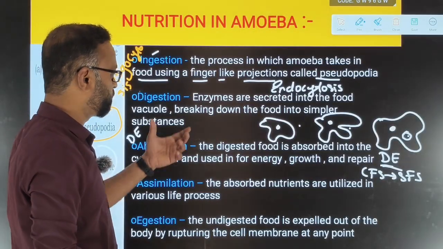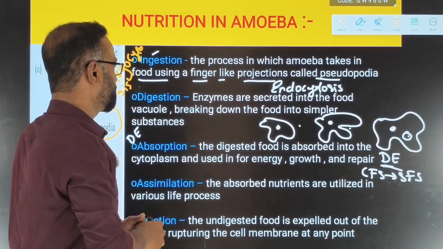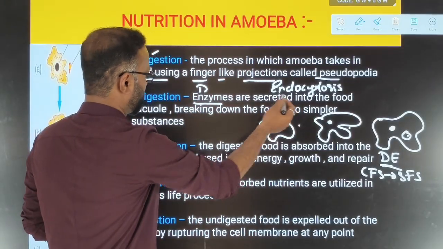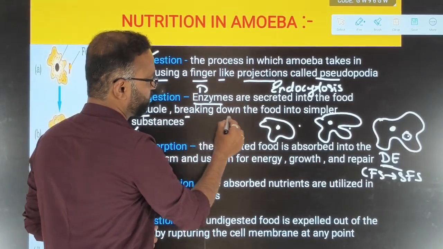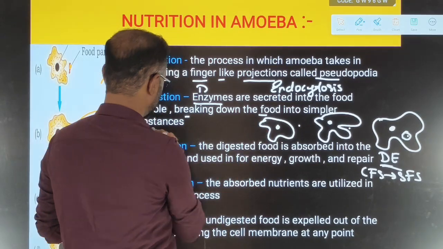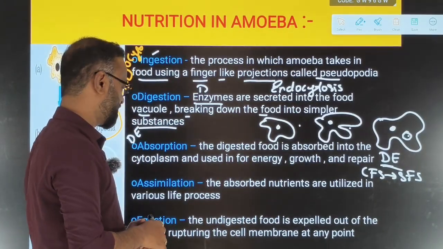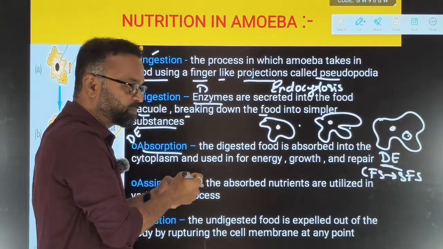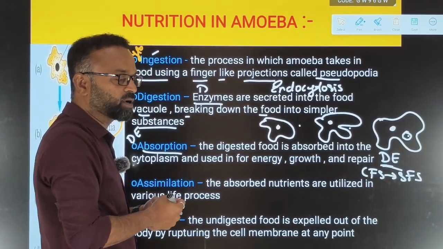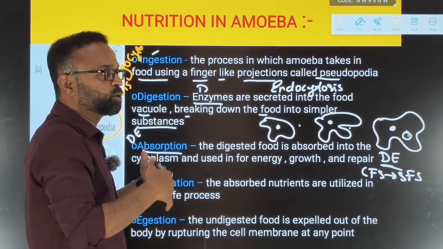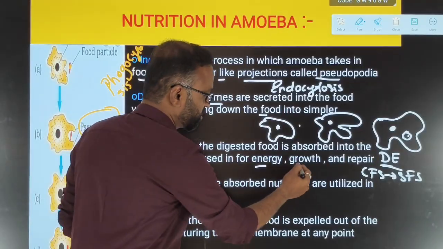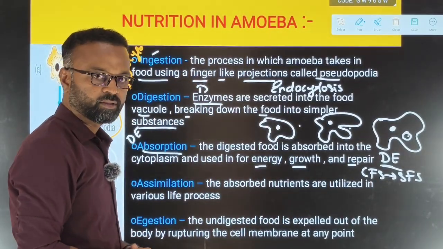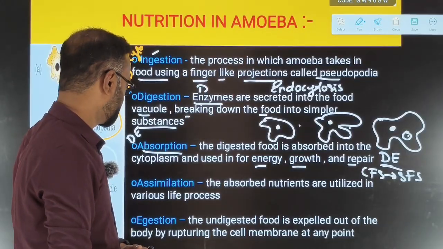Then what will happen once the food goes into the food vacuole? The digestive enzymes are secreted into the food vacuole. They break down the food into simpler substances. That is, digestion is happening. Absorption: post-digestion, this digested food is absorbed by the body and gets utilized inside the body for energy, for growth and for repairing the damaged part of the cell.